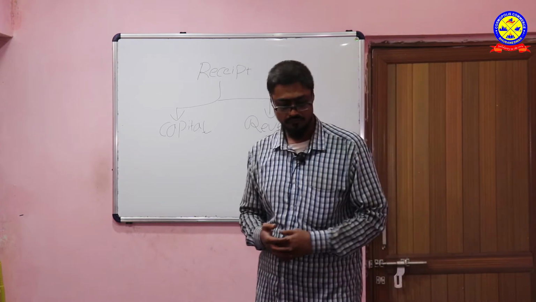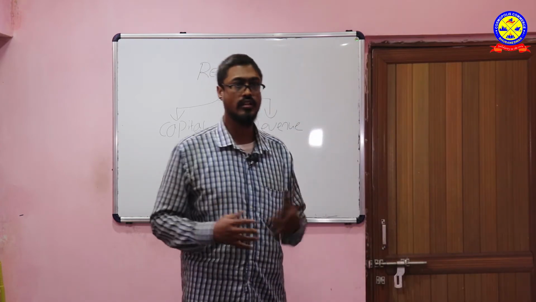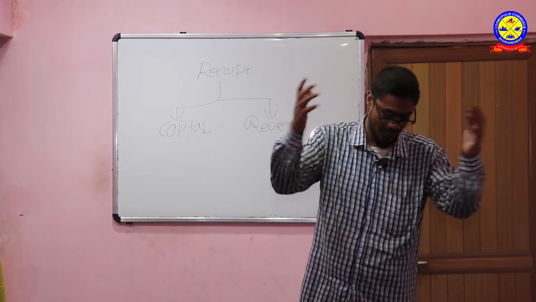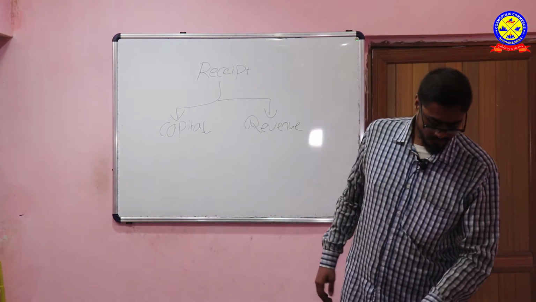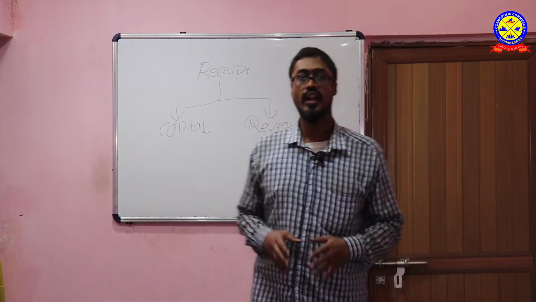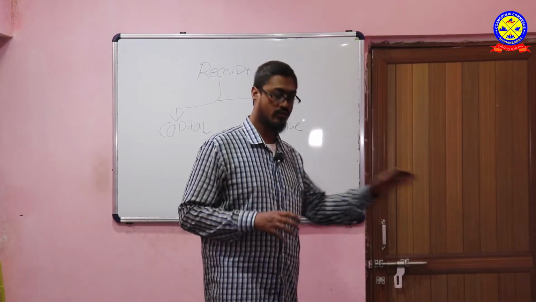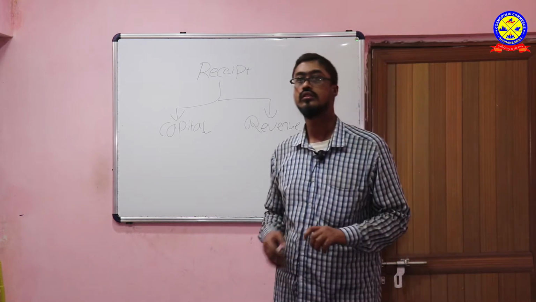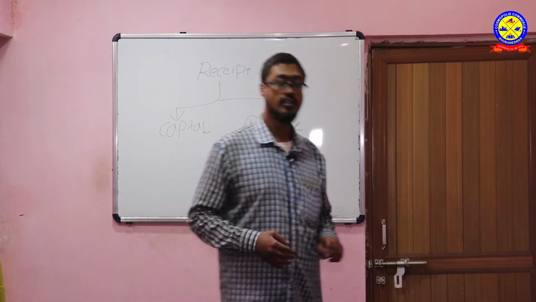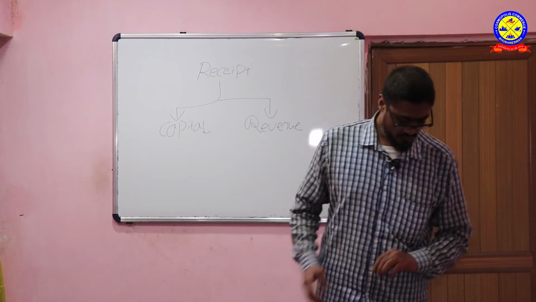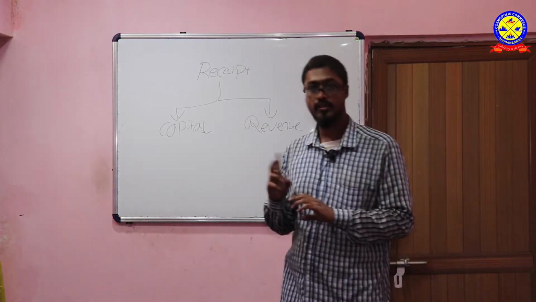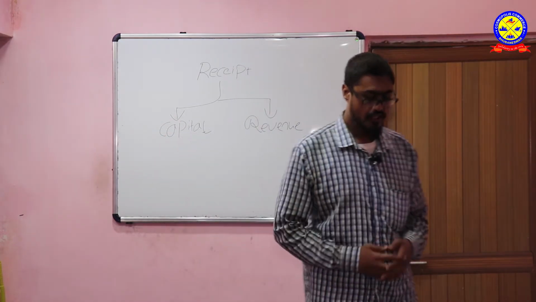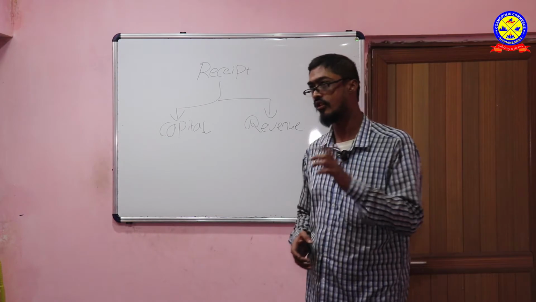You may not be aware of that, but if you read cost accountancy in plus three, you are going to be aware of it. So this also goes under the term goods, inventories. The inventories we start with are of two types: one is opening stock and the other is closing stock.